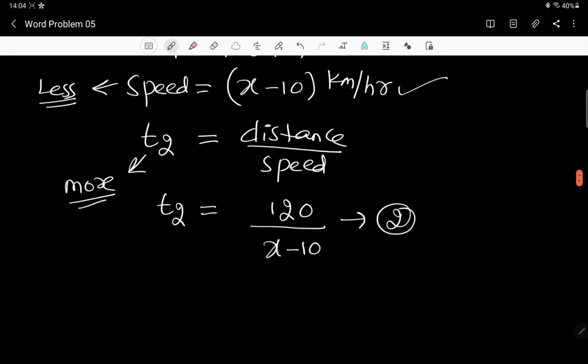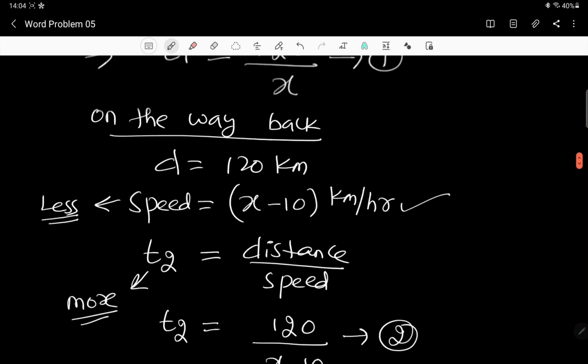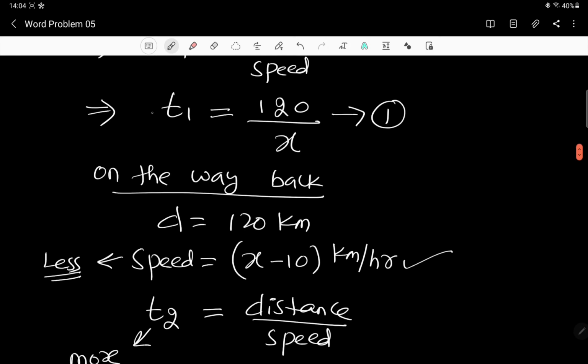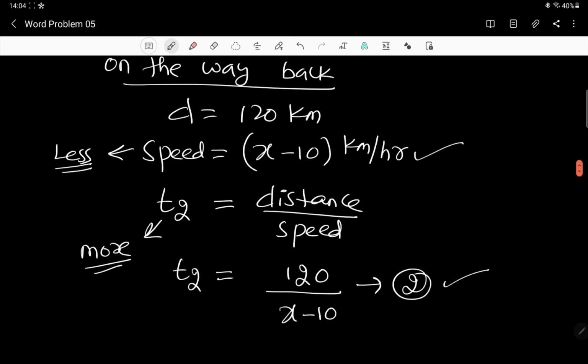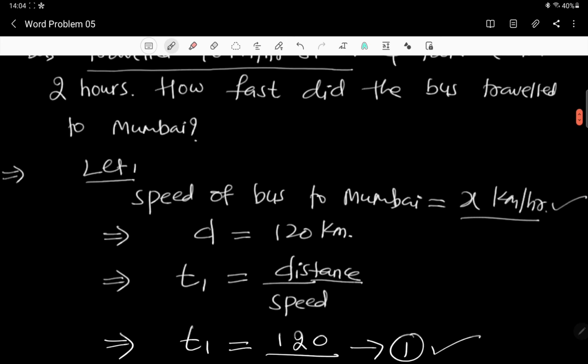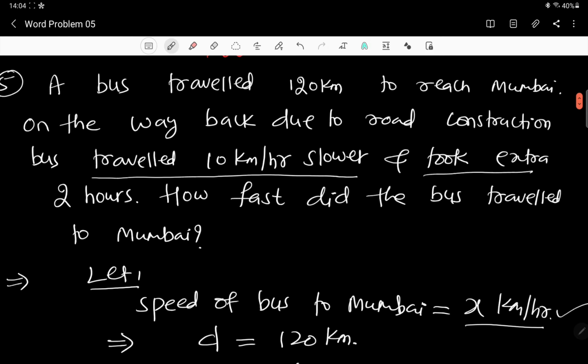Now this t2 is more and this t1 is less. Are you understanding? What is the difference between these two? For example, if it took 10 hours here, then it will take 12 hours there, because in the question they are saying it took an extra 2 hours.